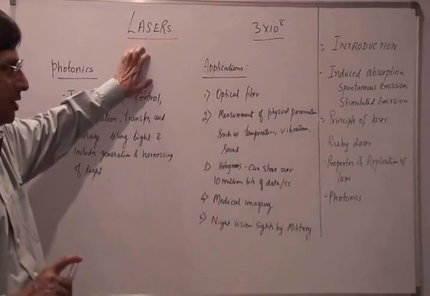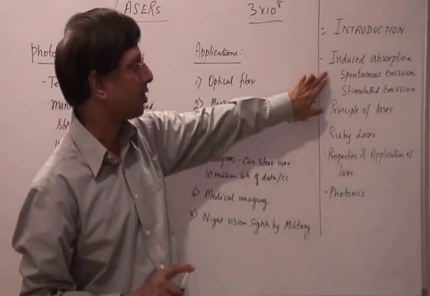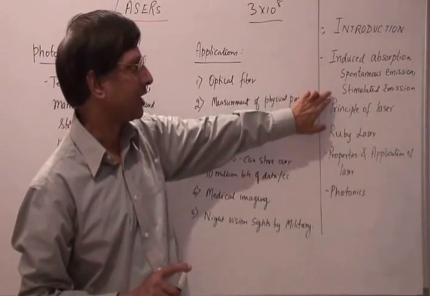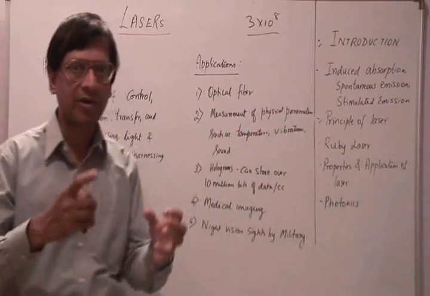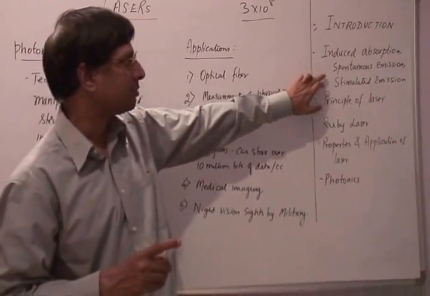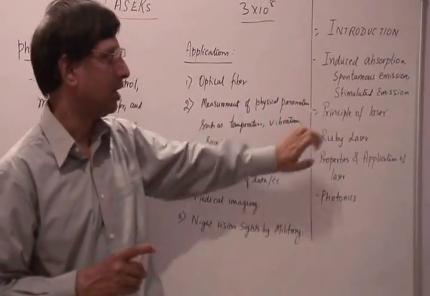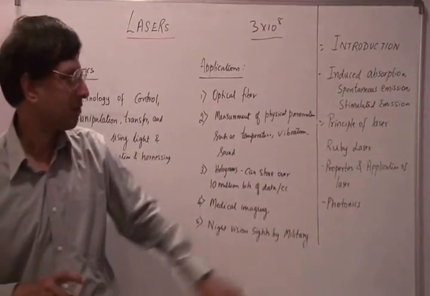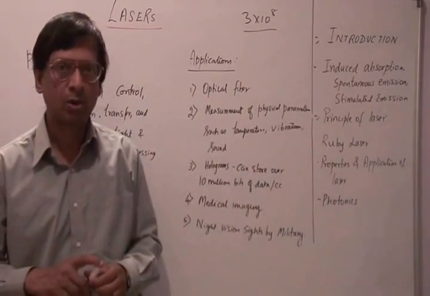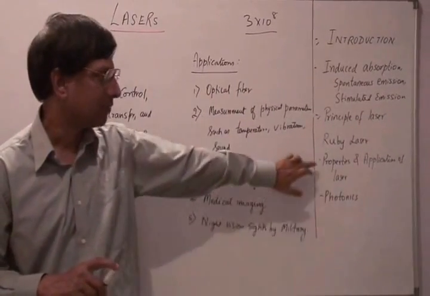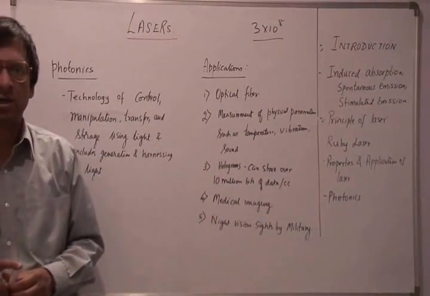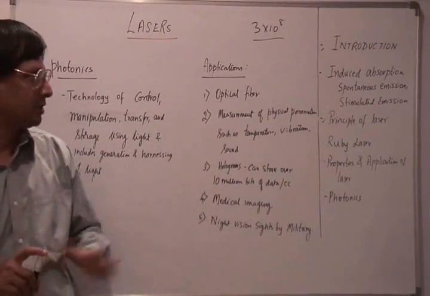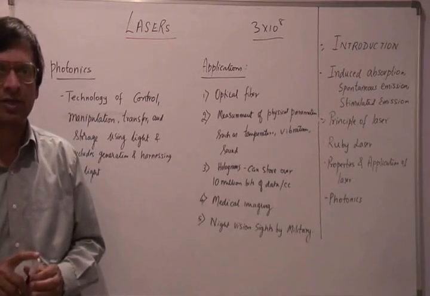So we talked about the introduction, and we talked about the 3 different types of interactions between radiation and atoms: induced absorption, spontaneous emission, and stimulated emission. We talked about the principle of laser. We discussed the Ruby laser and how it works. We looked at some of the properties and applications of laser, and finally we looked at the topic of photonics. With this we are concluding the session on laser. Thank you very much.